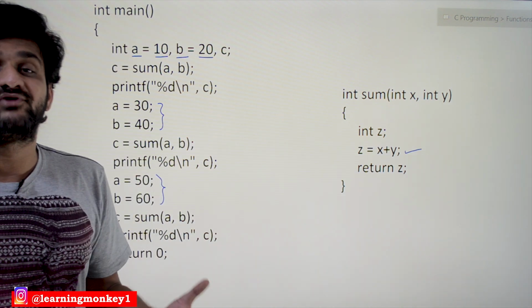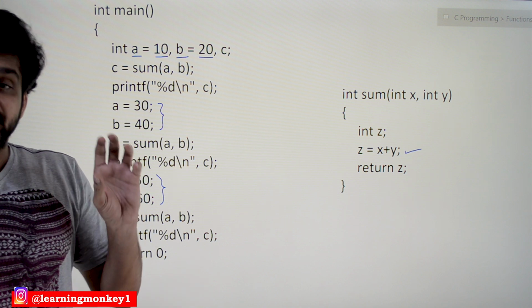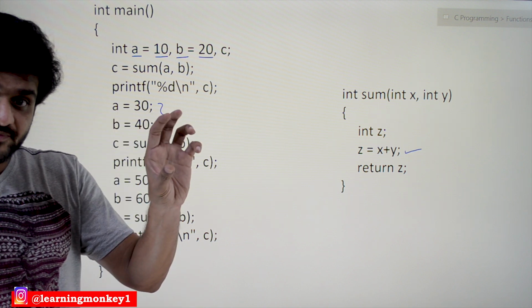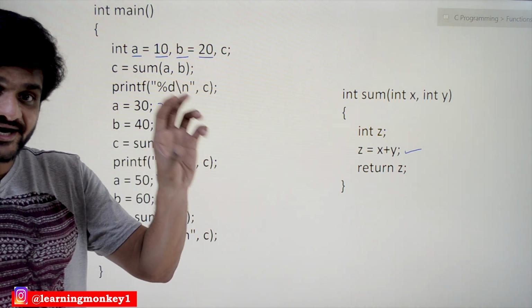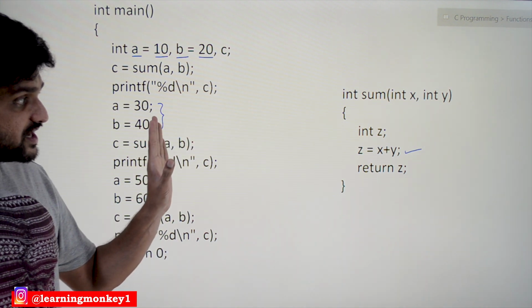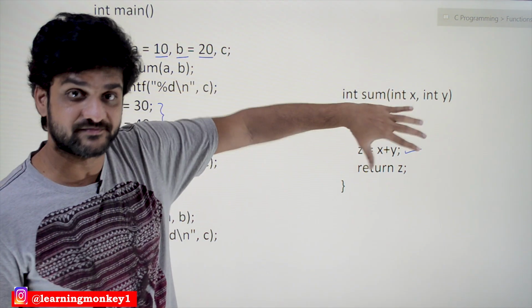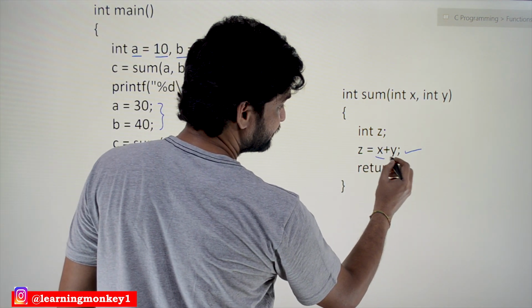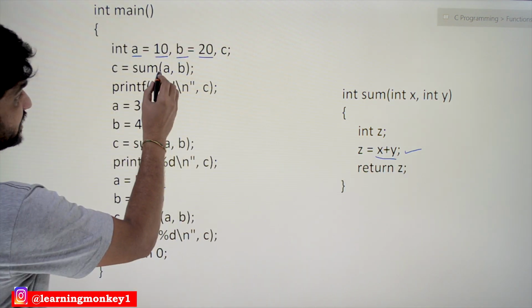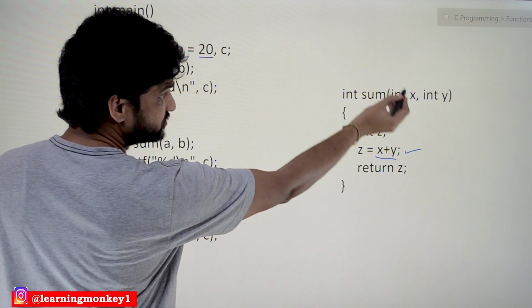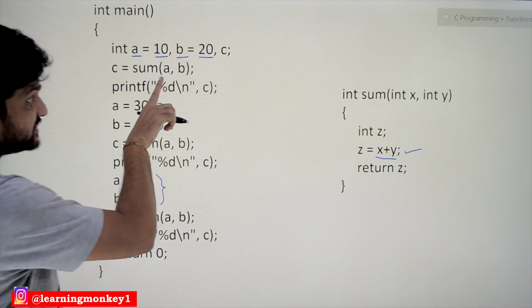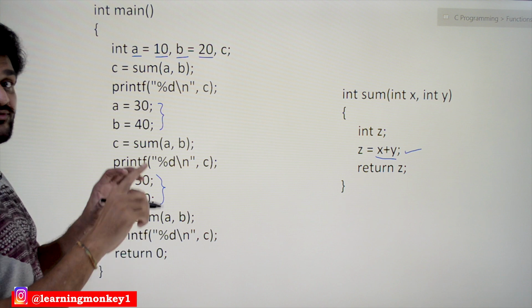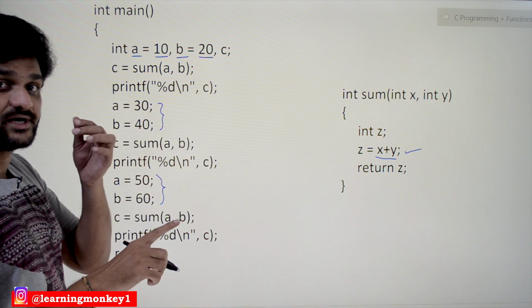So in order to avoid that, the particular part of the program which we are doing again and again has to be written in a function. So here we are adding the values of x and y. The values of a and b will be transferred to this function. So what are those concepts that we will try to understand here?